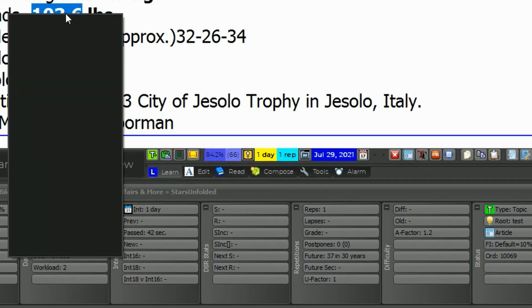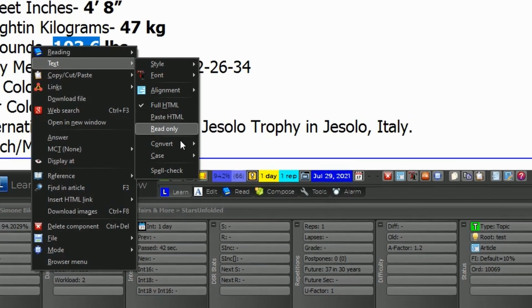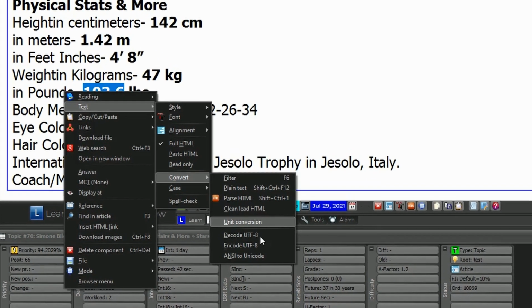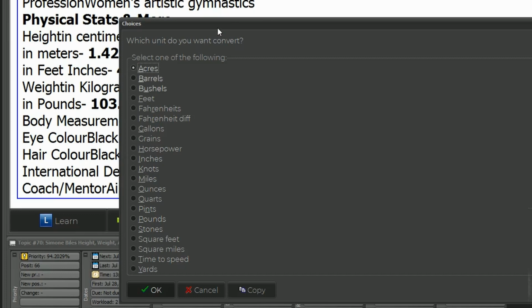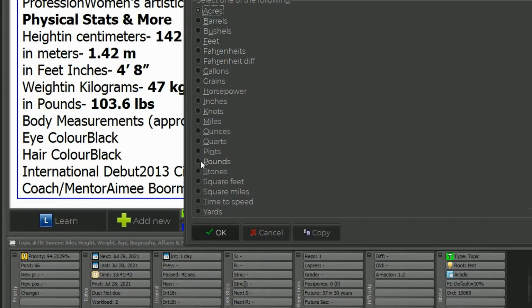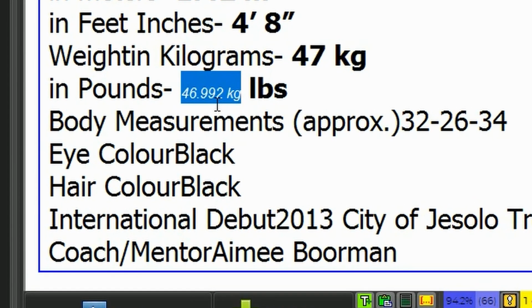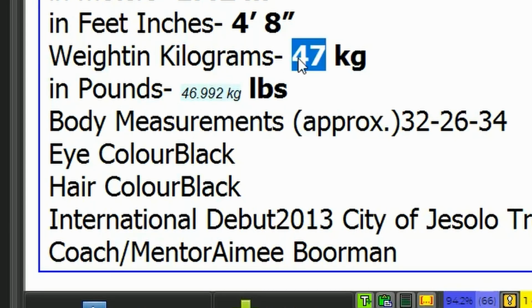So I right click, text, convert, and unit conversion. And then you have to select what it is, in this case pounds. You can also use the shortcuts, but for now I will use my mouse. And voila! You can see that it's using up to three decimal points. So it's only eight grams away from the whole number.